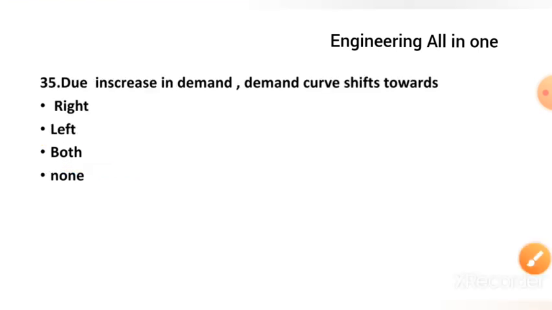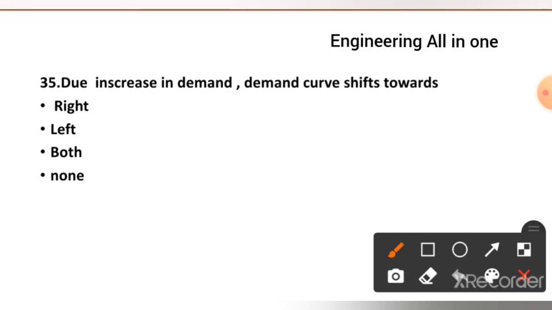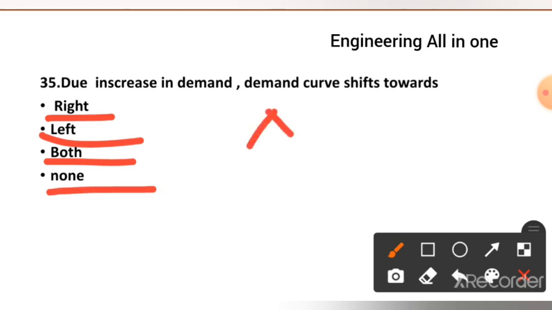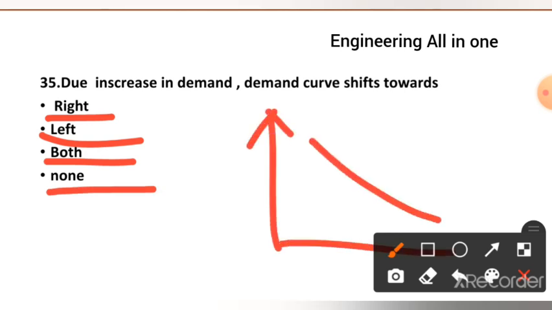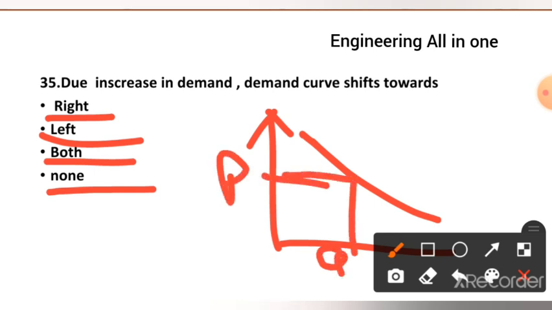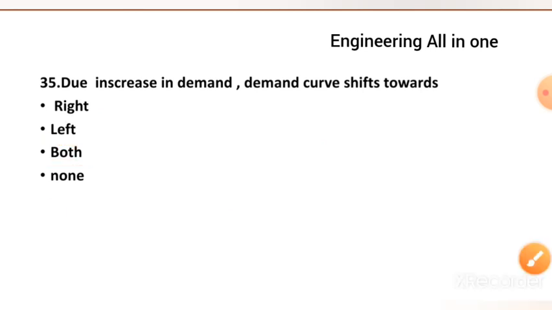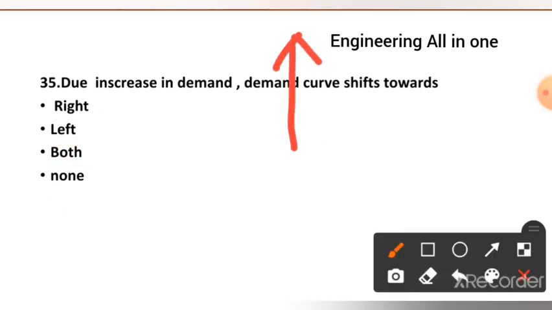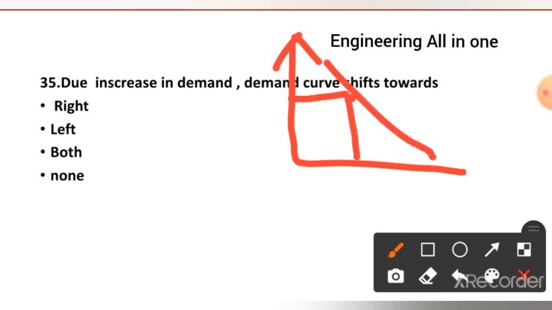Question number 35 is, due to increase in demand, the demand curve shifts towards right, left, both, or none. The right option is, see here. This was the initial demand curve. This was the point corresponding to the price, corresponding to the demand. First this was the point here.